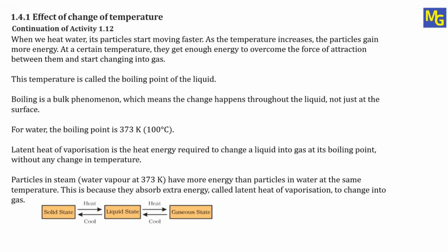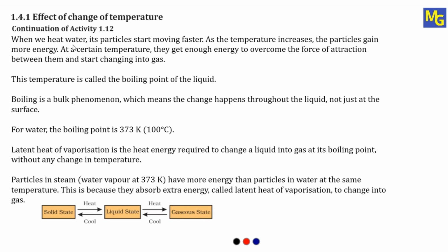Hello students, I am explaining chapter number 1, Matter in Our Surroundings, from class 9 science. In this video, I am going to explain activity 1.12, which is under effect of change of temperature. The starting part of this activity we have seen in the earlier video, which is already uploaded, and now we are going to see the continuation of this activity. So we'll start with the continuation of activity 1.12.